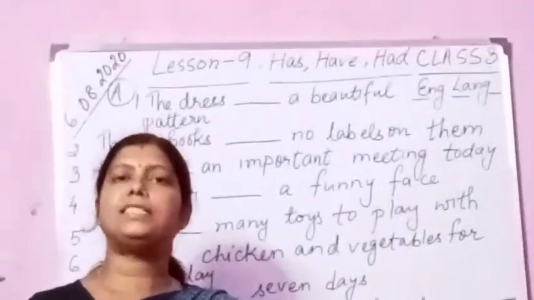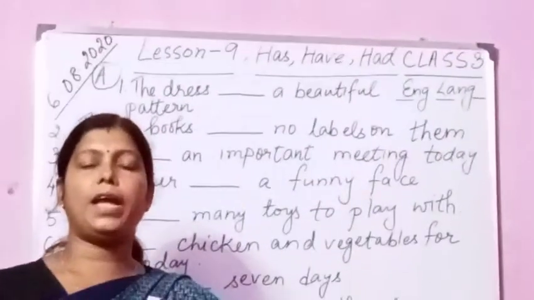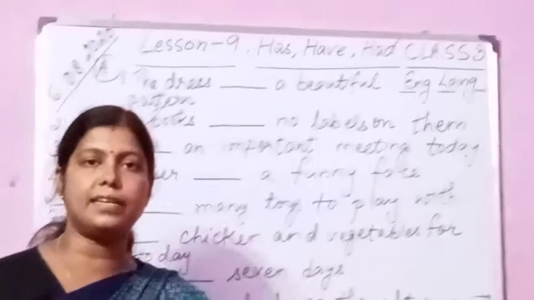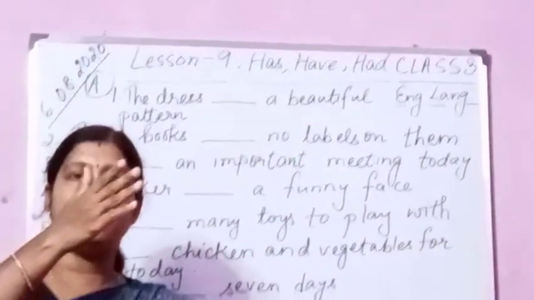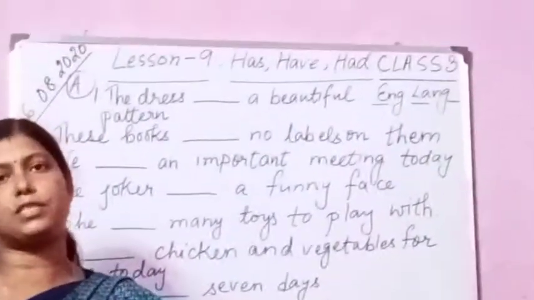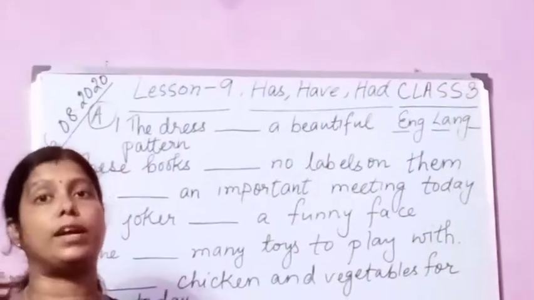Now if I say, I had an interesting book on poetry, this sentence is also correct. The only difference is this sentence is in the past tense. Have is in the present tense, had is in the past tense. It is the past form of have. So I had an interesting book on poetry is also correct.